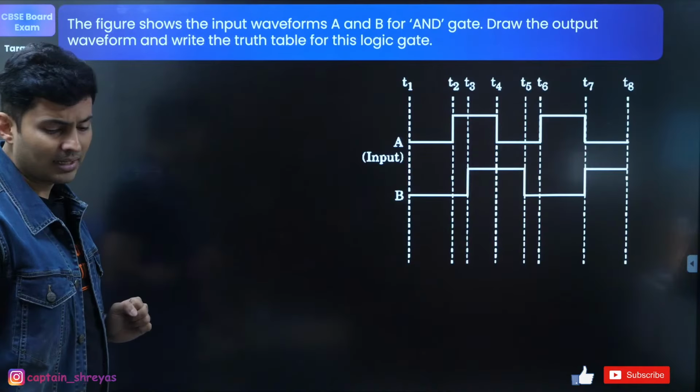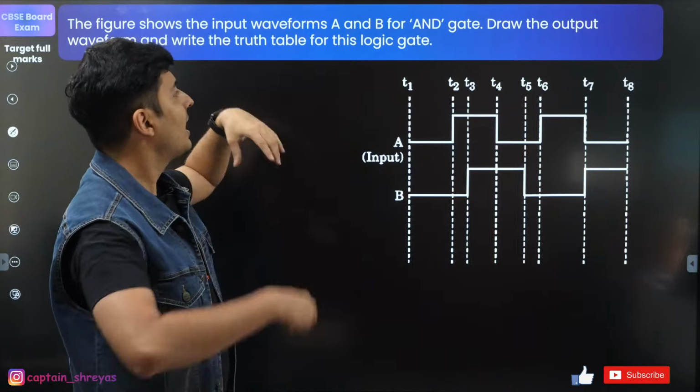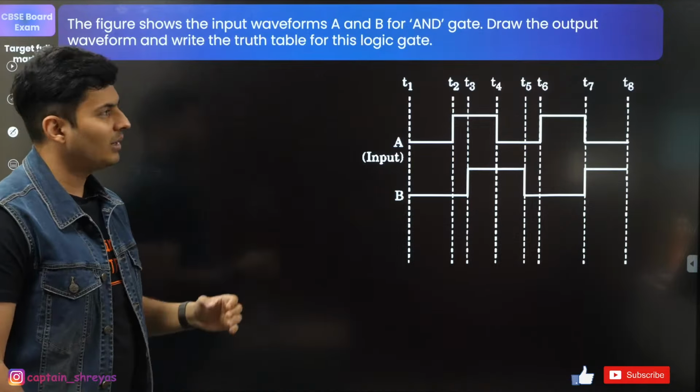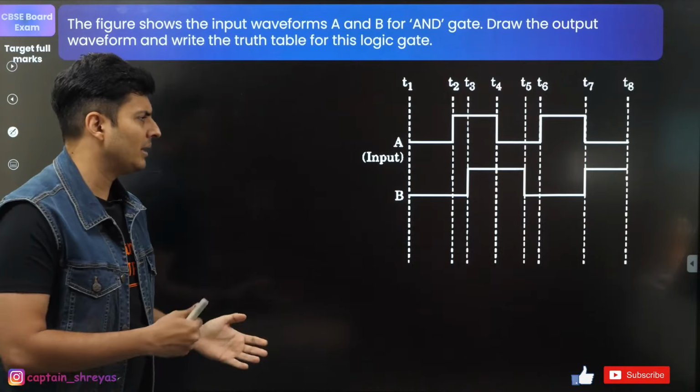Moving on to the next one coming up on your screen. The diagram shows waveforms A and B for an AND gate. Draw the output waveform and the truth table for the logic gate. It can easily come for 2 marks, max 3 marks, not more than that.